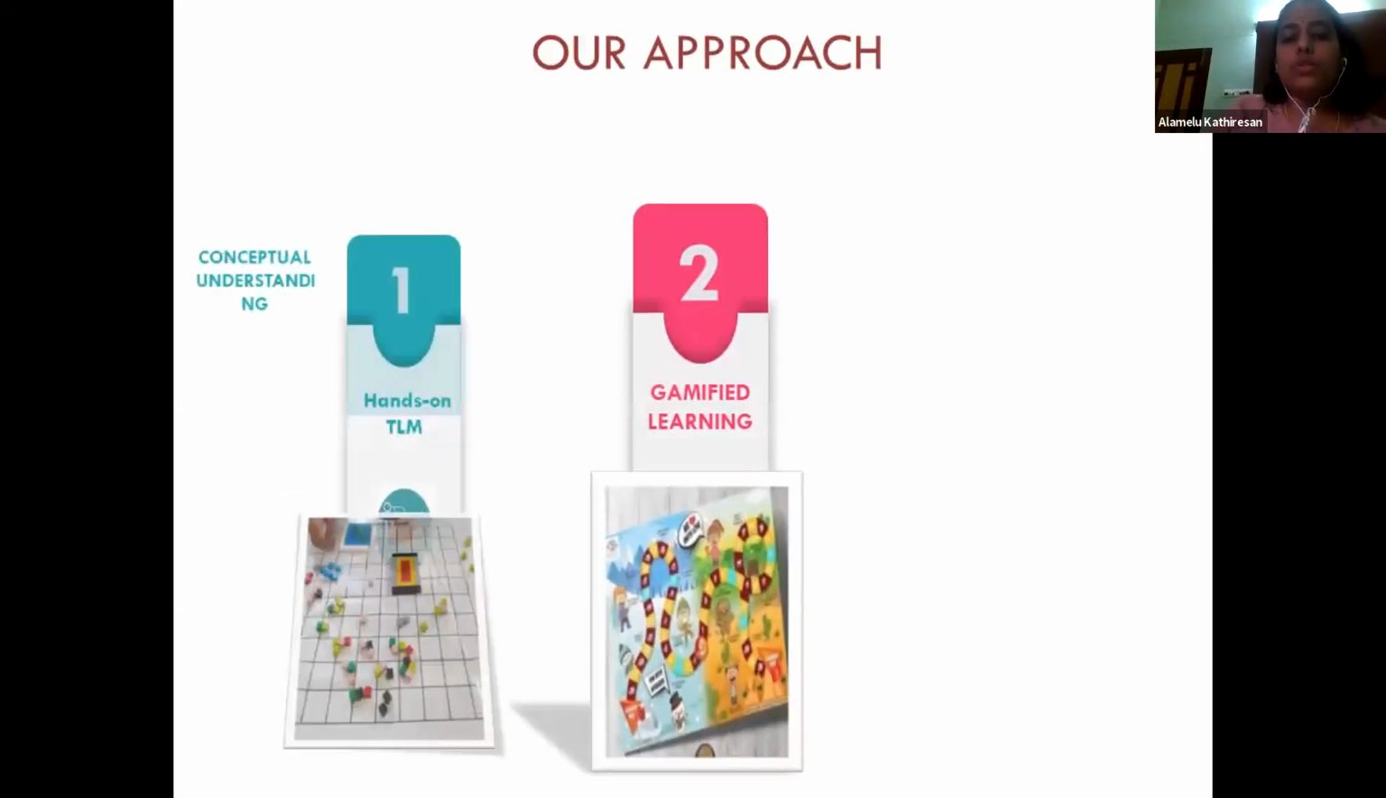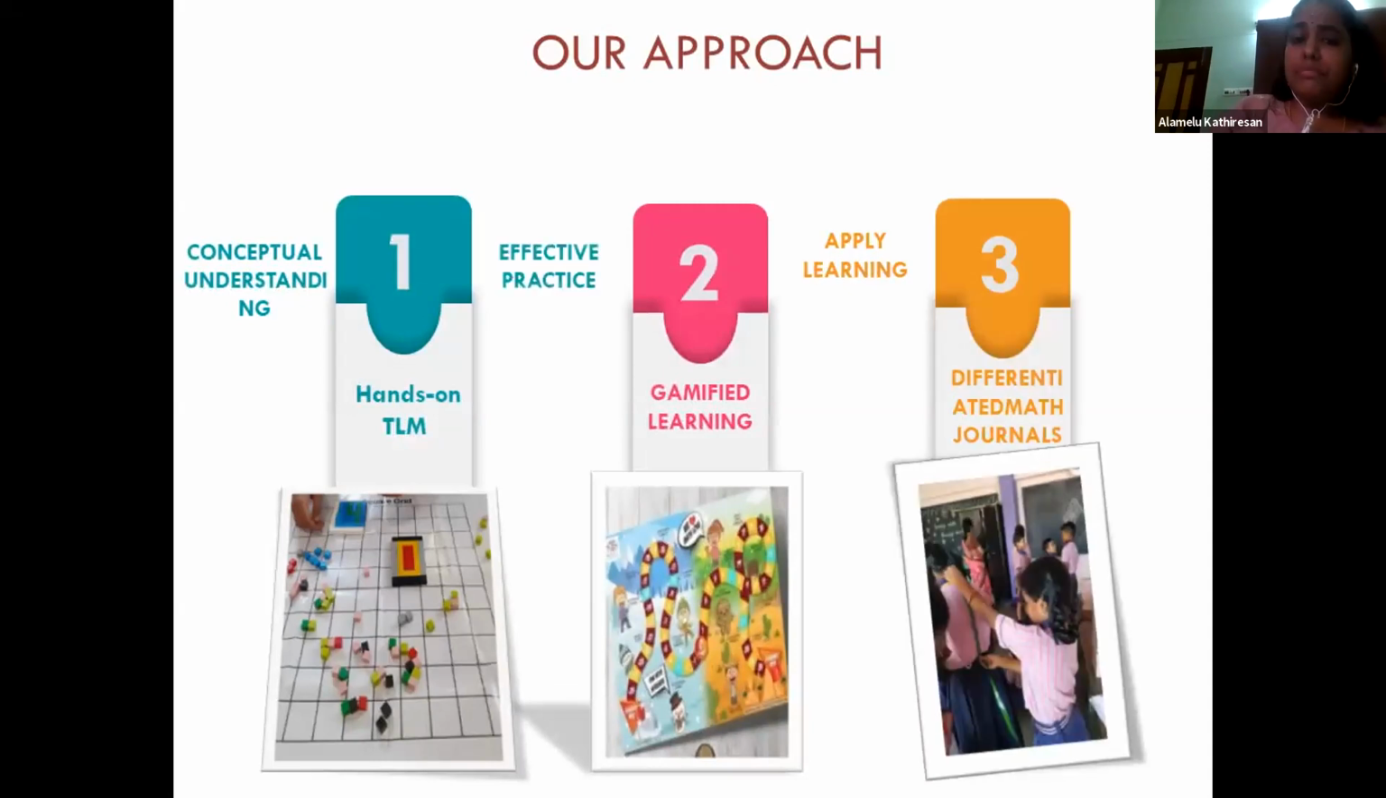So this is our approach in detail. Our Tier 1 is the hands-on teaching learning material, which is quite effective to use, and they are affordable. Every kid could get those TLM in their hands, practice, and experience the actual essence of experiential learning. That's our first tier, which aims to provide conceptual clarity for children, which I think is the most critical piece of math.